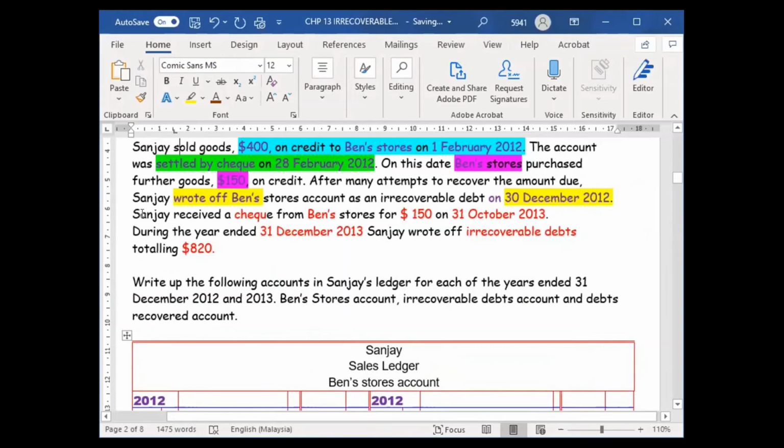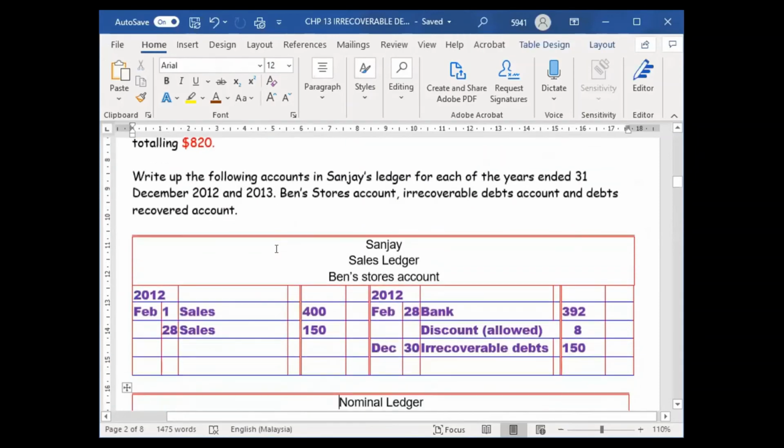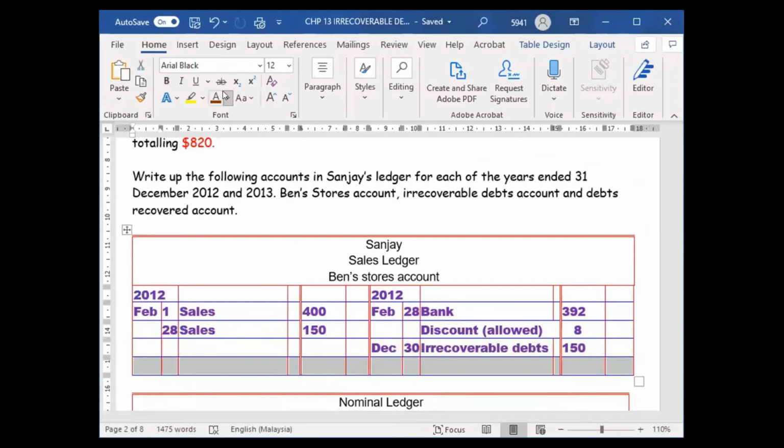I think that's it for this year, because this line is already 2013, and I don't want to talk about 2013. This 2012, we settle the 2012 first. So this one, we balance up. Which one is bigger, debit or credit? Both are the same. When both are the same, we just total up 550, 550.